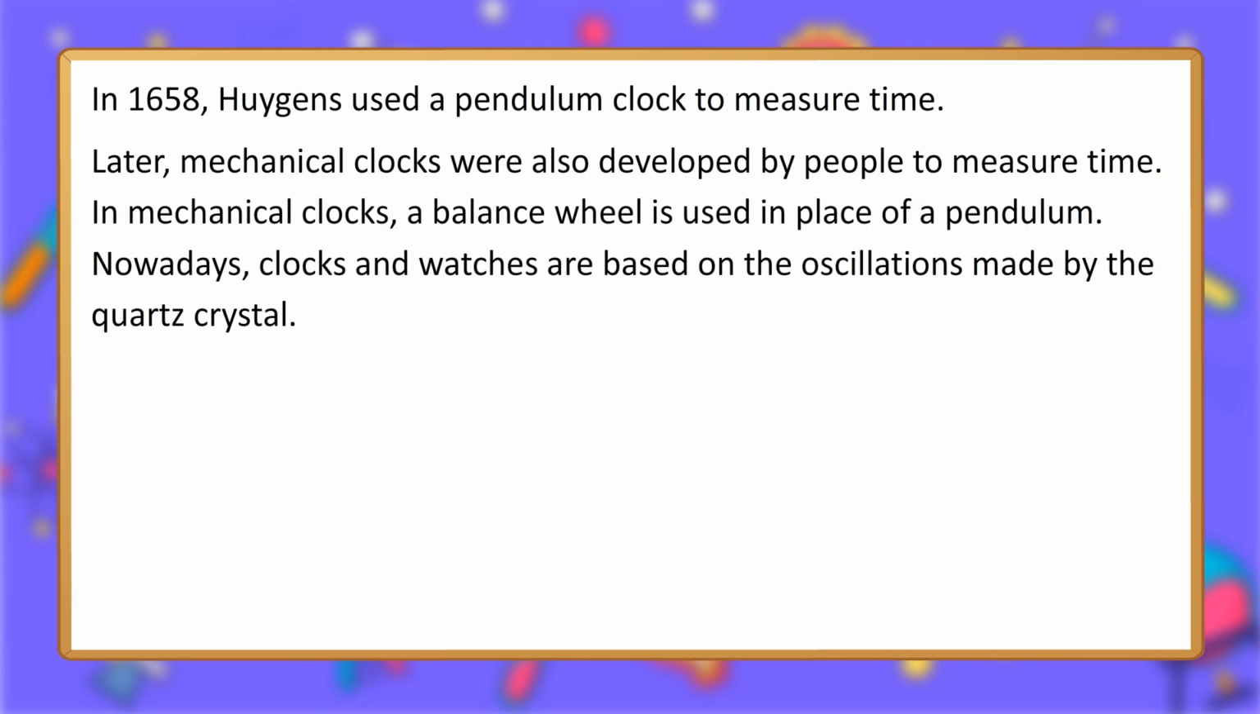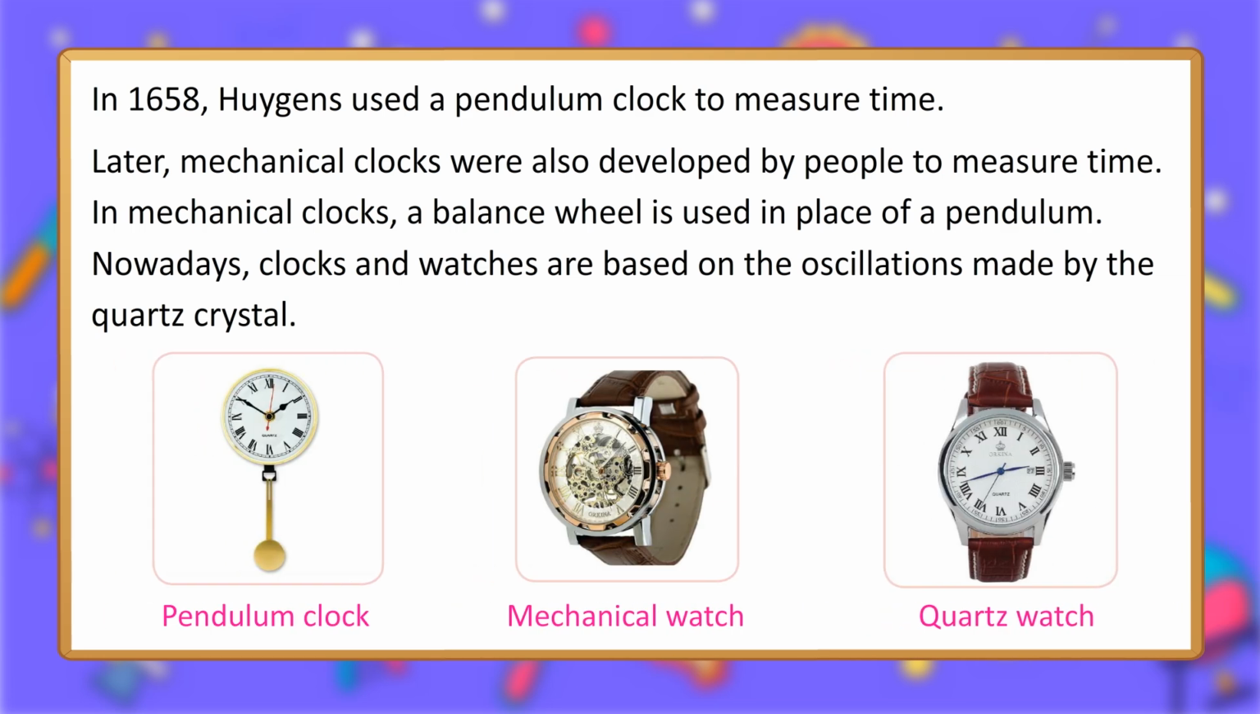Later, mechanical clocks were also developed by people to measure time. In mechanical clocks, a balance wheel is used in place of a pendulum. Nowadays, clocks and watches are based on the oscillations made by the quartz crystal. Pendulum clock. Mechanical watch. Quartz watch.